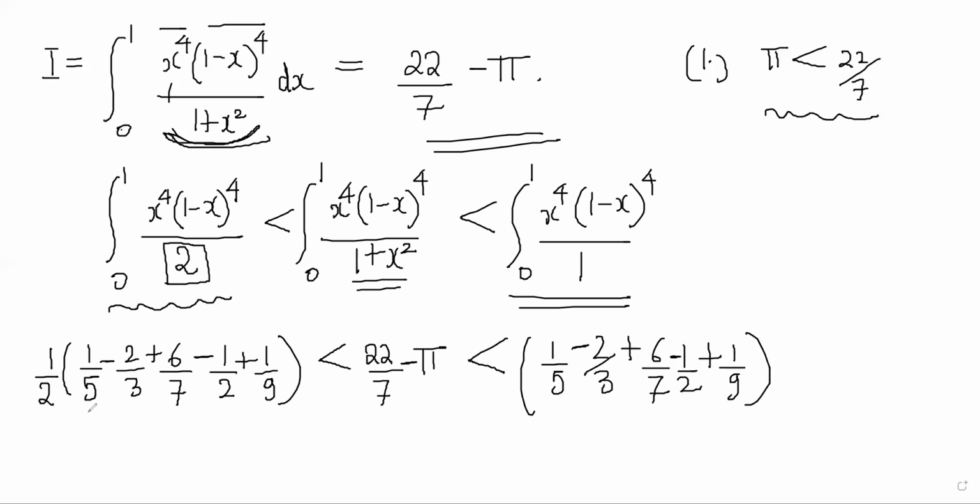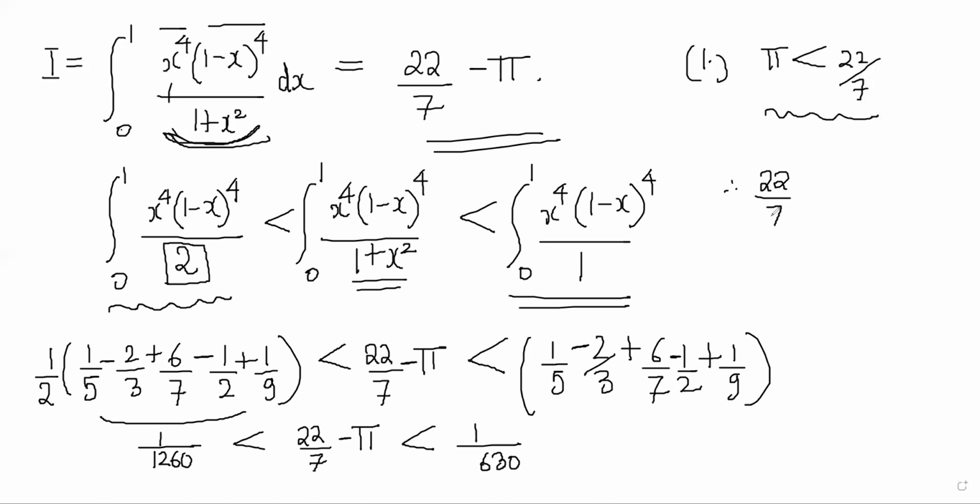Now, this value is coming out to be 1 by 630, and multiplied by 2, so 1 by 1260 is less than 22 by 7 minus pi is less than 1 by 630.